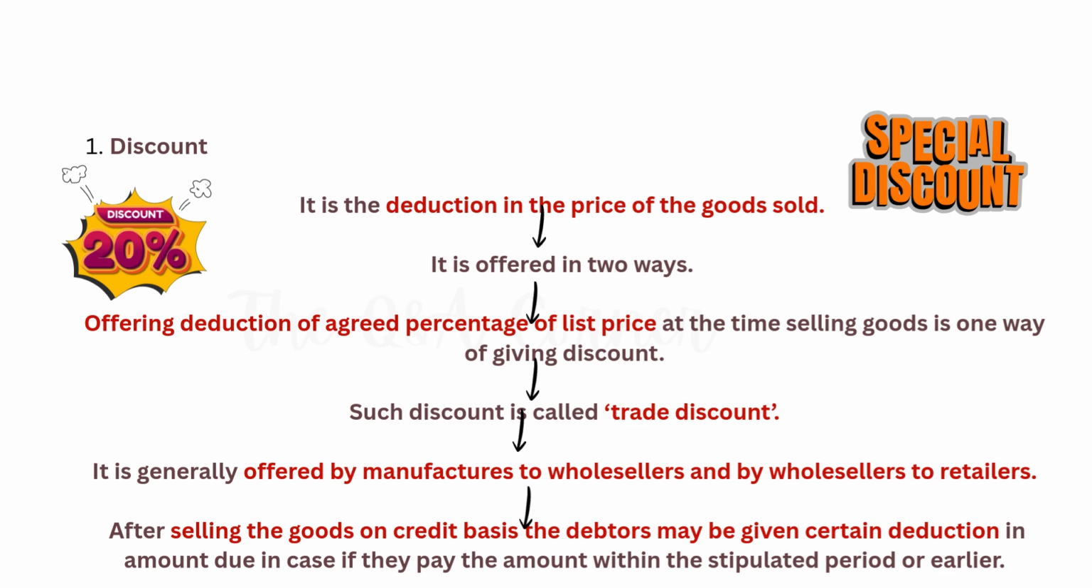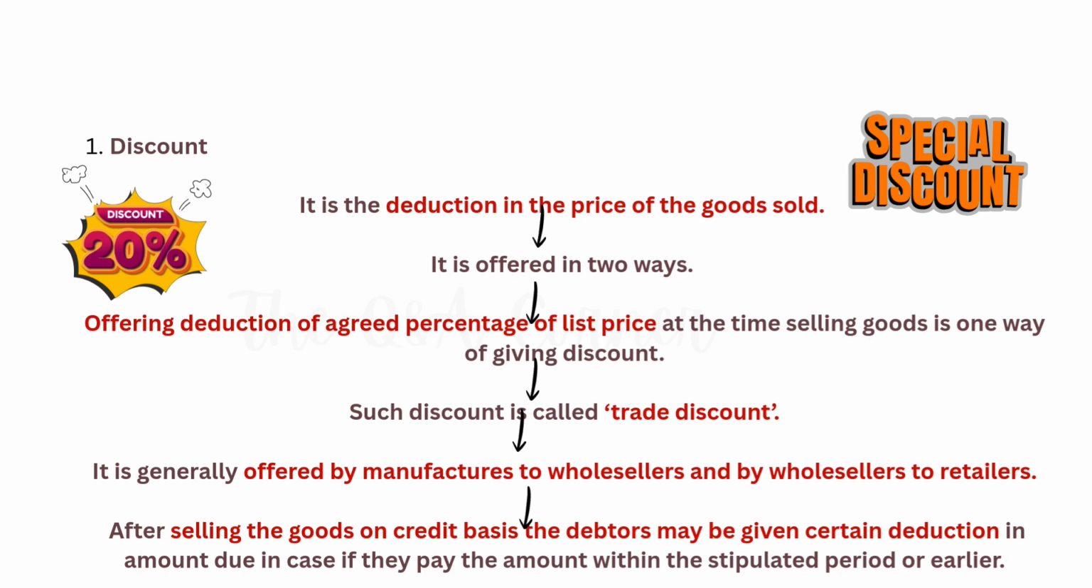A discount is a price reduction on goods, typically offered in two main ways. A trade discount is a percentage off the original catalog price, that is, list price, given to wholesalers, retailers, or bulk buyers. A trade discount is given to encourage large orders or for business-to-business relationships. Example, a manufacturer gives a 20% discount to a wholesaler on a 100 rupees item, so the wholesaler pays 80 rupees.